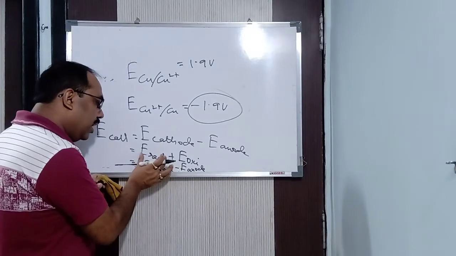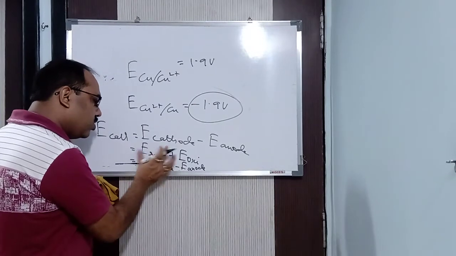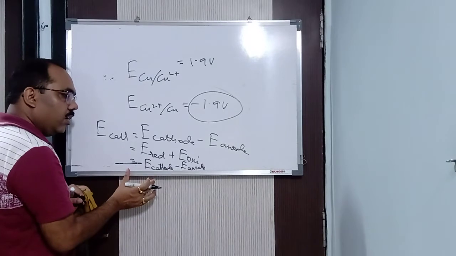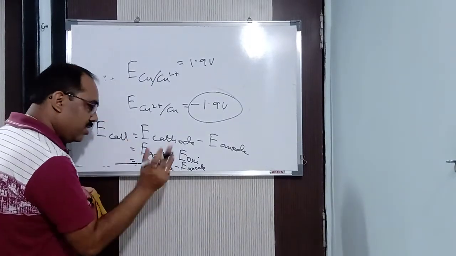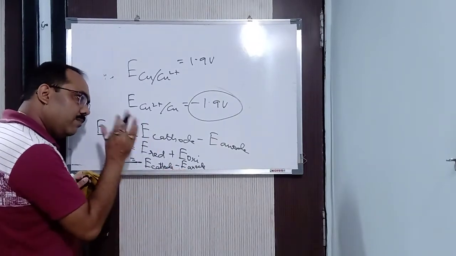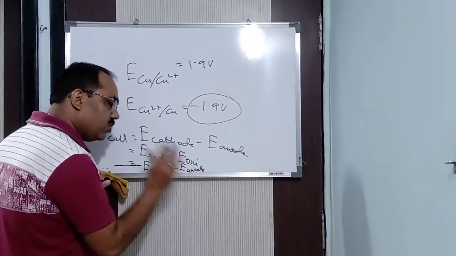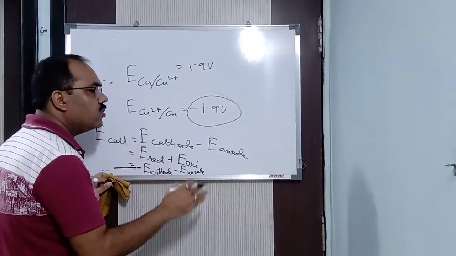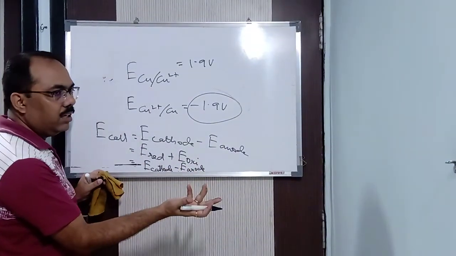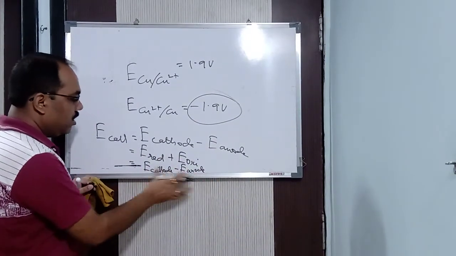Otherwise it should be E reduction potential plus E oxidation potential. Definitely, apply common sense, these two potentials will give the potential of a cell, because the cell is made up of these two things only. Then why am I putting a negative sign? The reason is reduction takes place in the cathode, which is according to the international system. But oxidation takes place in the anode, and the anode has an oxidation potential, but I said you need to convert it into a reduction potential. How do I do that? Change the sign. So I change the sign, and then plus becomes minus. That's it.